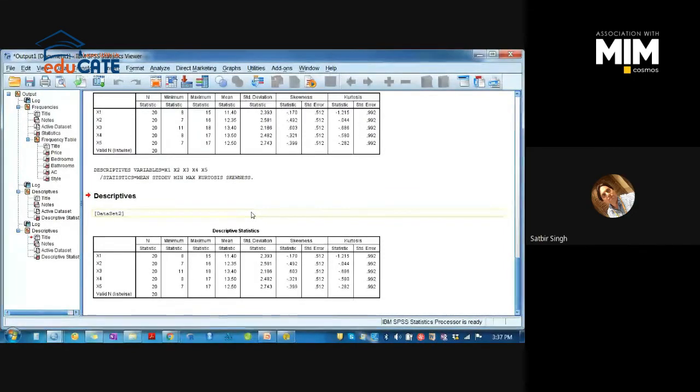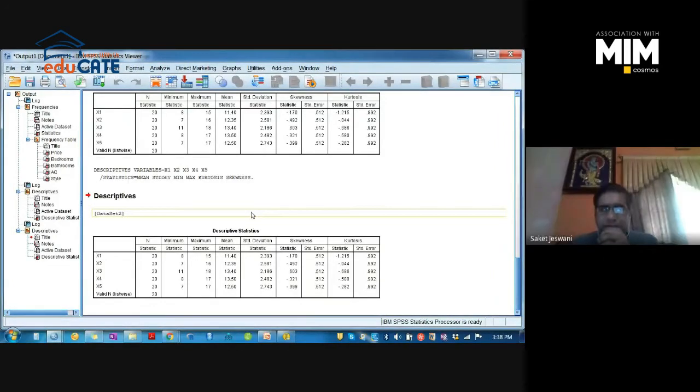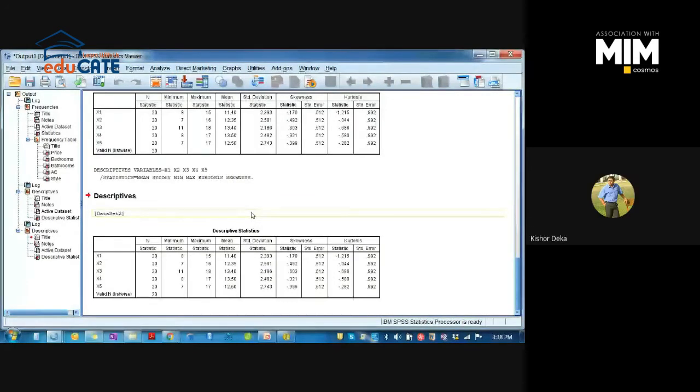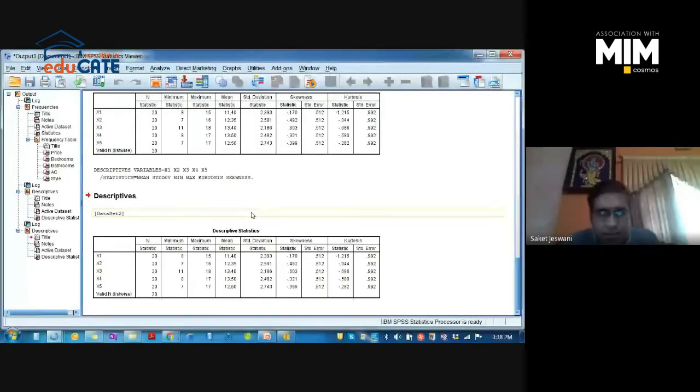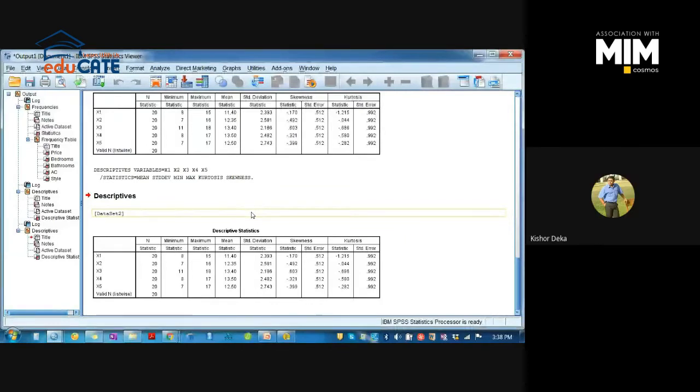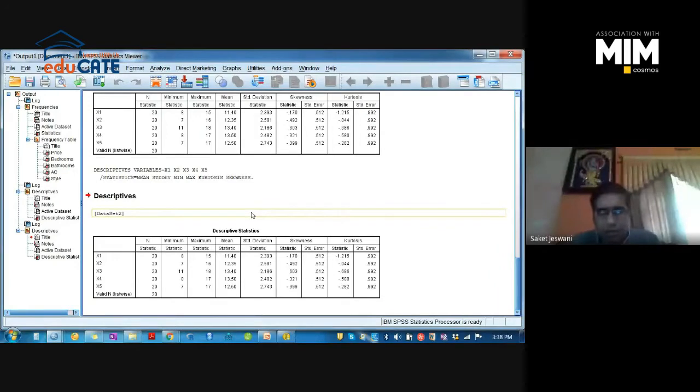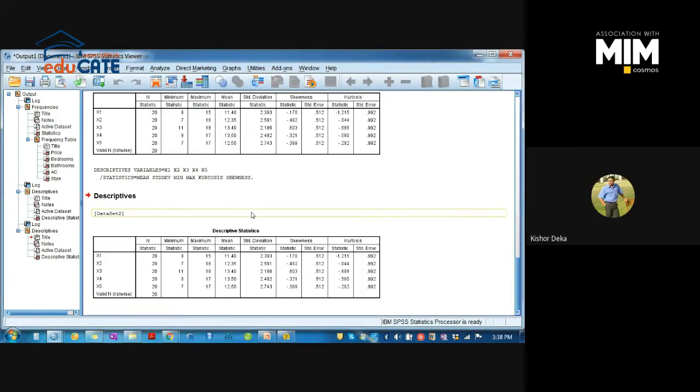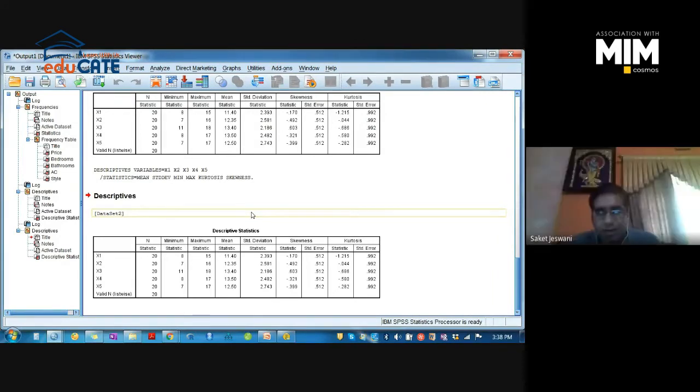In my case in the result table the standard error is 0.512, whereas in your case it is different. For skewness and kurtosis, you are required to check the statistic value, not the standard error. In your sheet it is 0.992 for kurtosis, but for skewness it is 0.512.